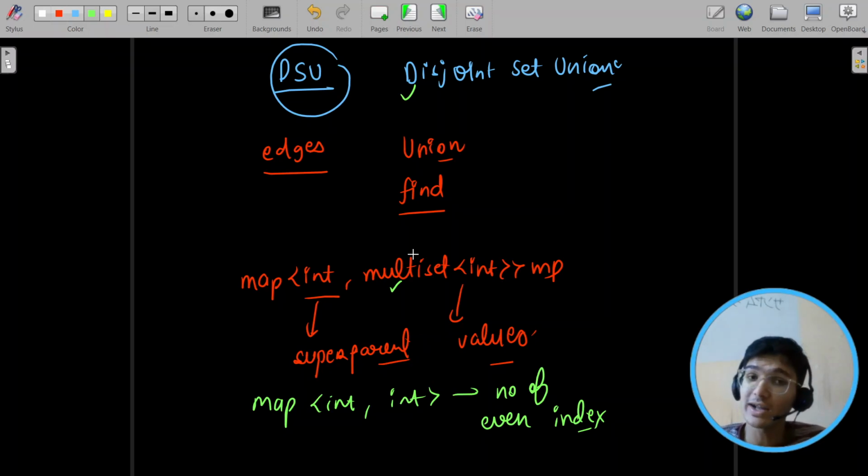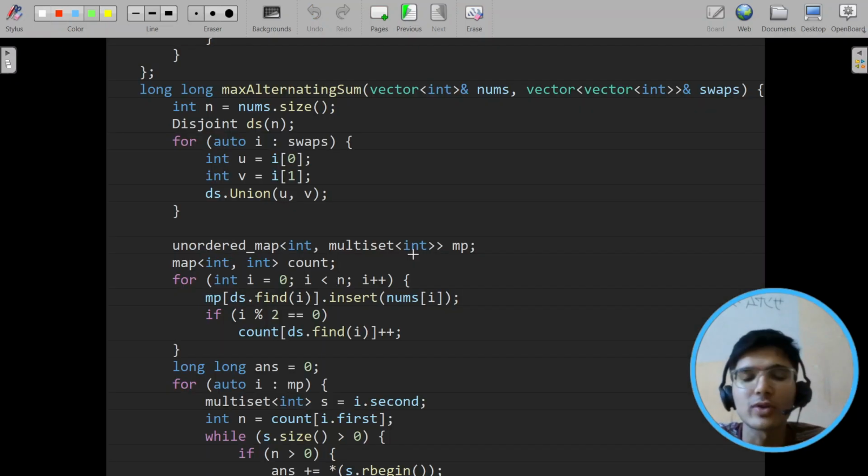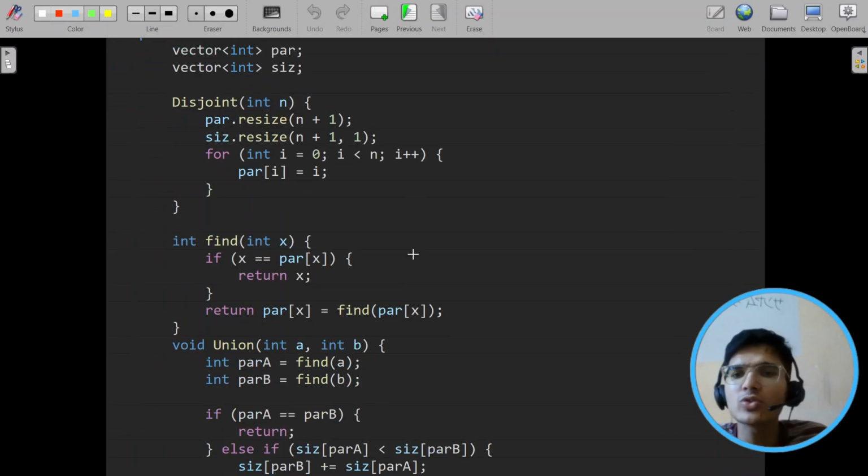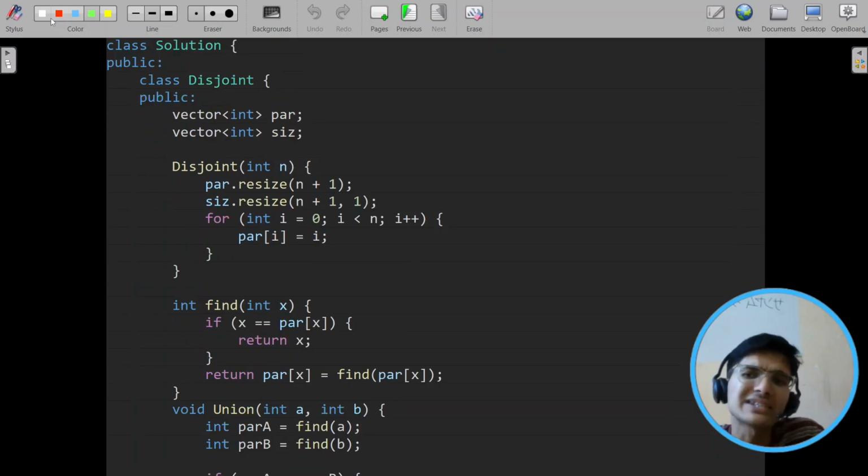So I hope you understood the entire intuition. Let me quickly walk through the code, and it will be super intuitive for you as well. Let me quickly show you how I implement disjoint set. It's the best way to implement, and I think it's very quick. Always implement by union by size. It's very easy. Rank makes subtle differences, so always try to use union by size.